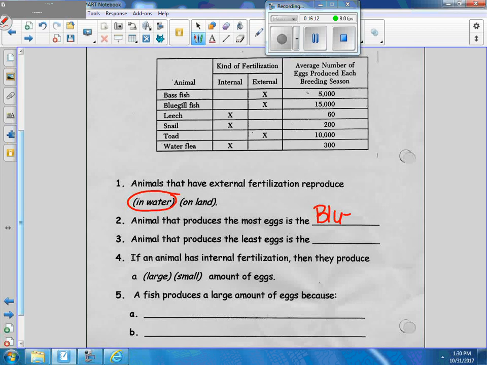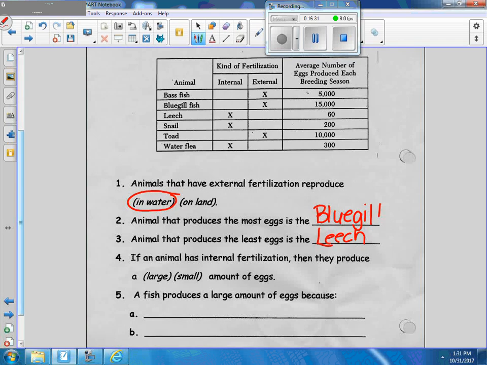Yes, it has 15,000 eggs. Do you think it produces 15,000 babies? No. The animal that produces the least amount of eggs is what, Rach? Yes, good.